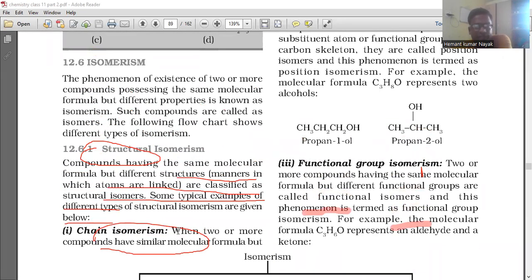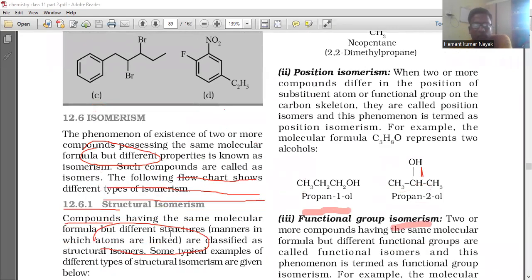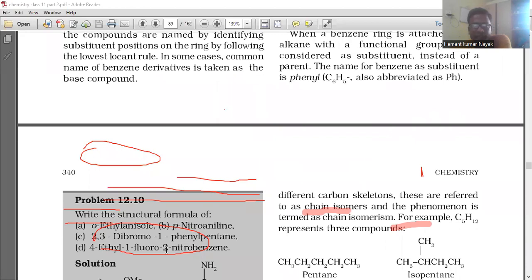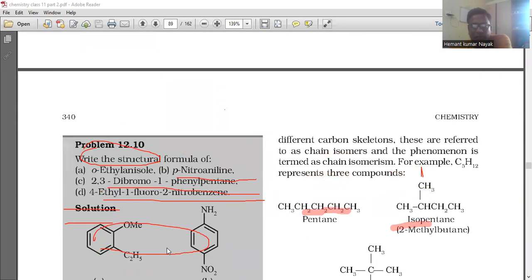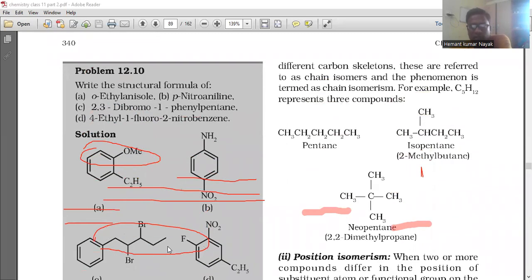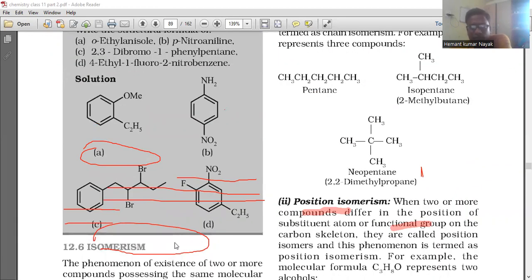Okay, so chain isomerism: when two or more compounds have the same molecular formula but different carbon skeletons, these are referred to as chain isomers. The phenomenon is termed chain isomerism. For example, C5H12 represents three compounds: pentane, CH3CH2CH2CH2CH3, isopentane, and neopentane, 2,2-dimethylpropane. And next is position isomerism.